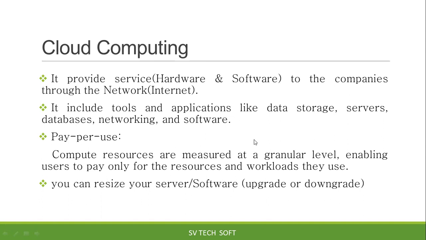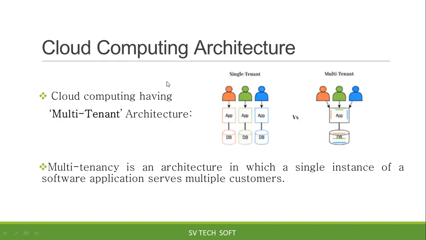Then I'm moving to another concept, cloud computing architecture. What type of architecture does cloud computing have? The architecture of cloud computing is multi-tenant. What is multi-tenant? The vendor has only one software, and that single software is given to N number of companies. All companies start using only that one single software, but the vendor gets income, money, from different companies, right?